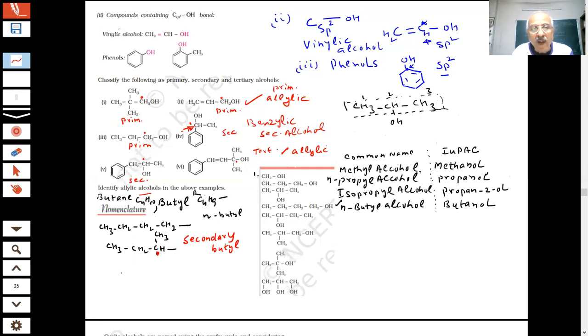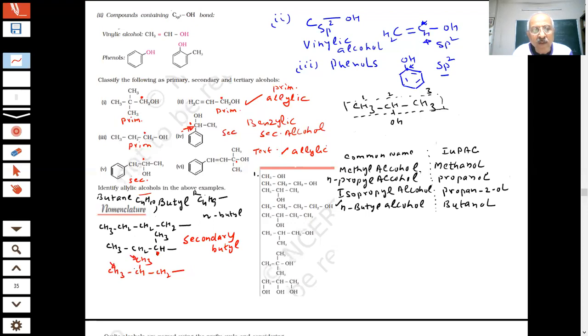Okay? Now I will write another one. I write it like this: CH3, CH3, 1, 2, 3, 4. And I write CH2. How many carbons? 1, 2, 3, 4. The formula is still C4H9. Same C4H9 in all the cases. Now in this case, if the OH group is attached here, these two groups are the same. This one and this one.